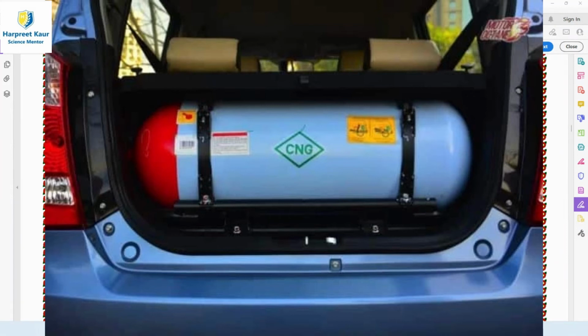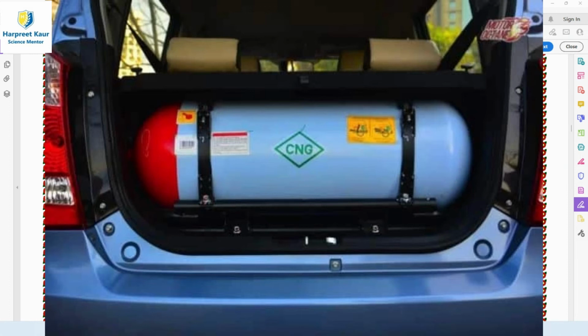So CNG is a good fuel. It is being used increasingly as a fuel in transport vehicles. CNG is a good alternative to petrol and diesel. Why? Because it is a cleaner fuel and does not cause much air pollution. So nowadays it is being used in many vehicles to reduce air pollution in the cities, and Delhi is one such city in which it is being used. So CNG, which is used in vehicles, is filled in cylinders, and these cylinders can be refilled at the CNG filling stations.